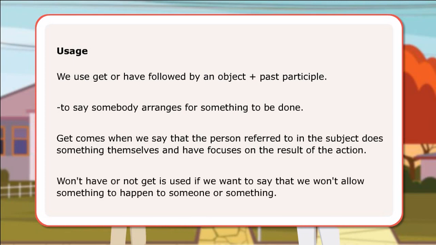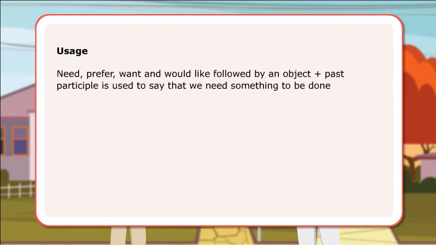Won't have or not get is used if we want to say that we won't allow something to happen to someone or something. Need, prefer, want and would like followed by an object plus past participle is used to say that we need something to be done.